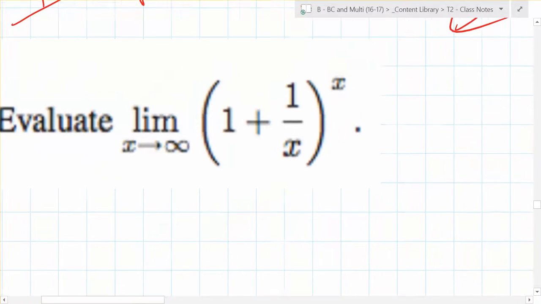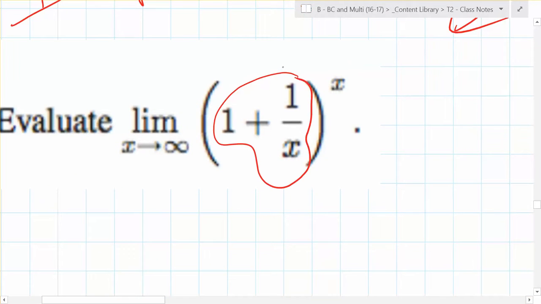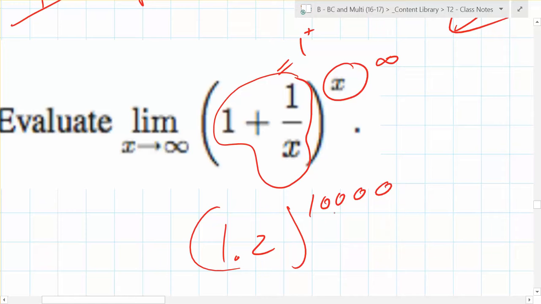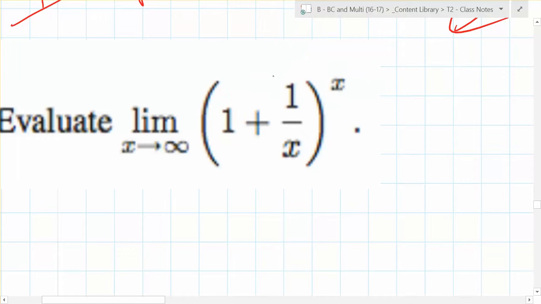Good job. What does the inside go to right here? Goes to 1, right? It's going to 1 from the right. Do you agree? What is this going to? Infinity, right? So the thing underneath is getting really close to 1, but the power it's being raised to is getting infinitely big. Theoretically, like 1.2 to the billion power, 1.000001 to the 100 millionth power. Is that big? Yeah, that's huge, right? But as you make the decimal smaller, theoretically it gets smaller, but then the infinity power makes it bigger, right?